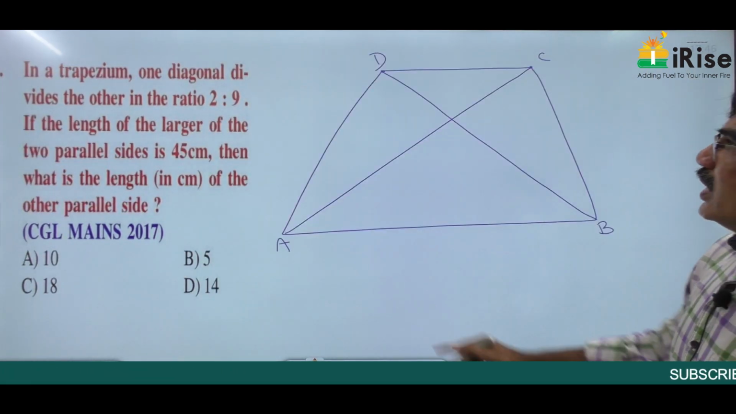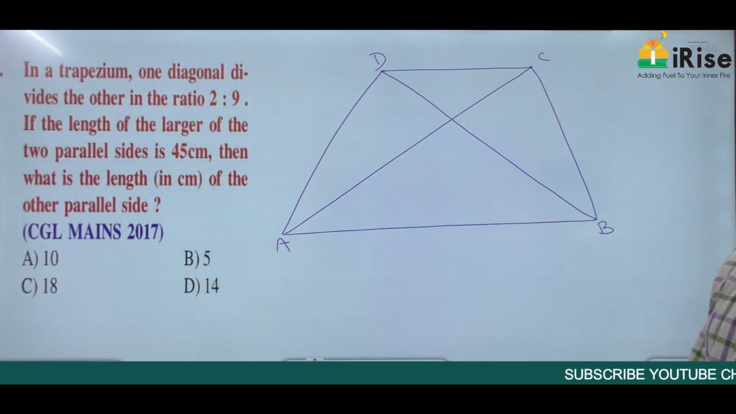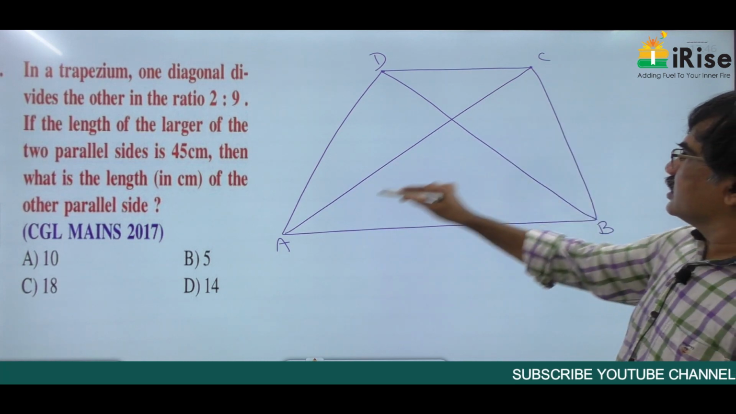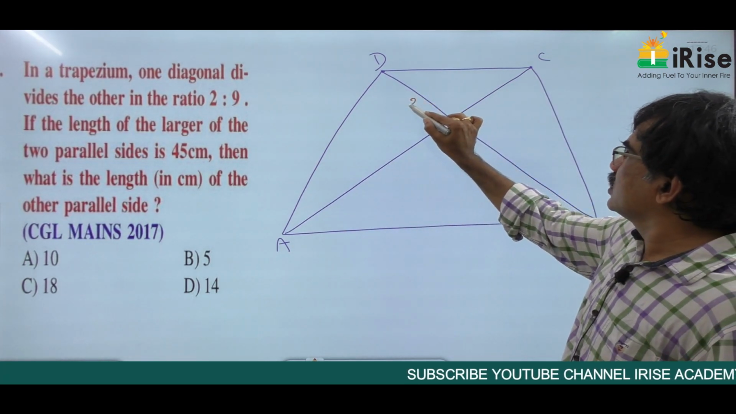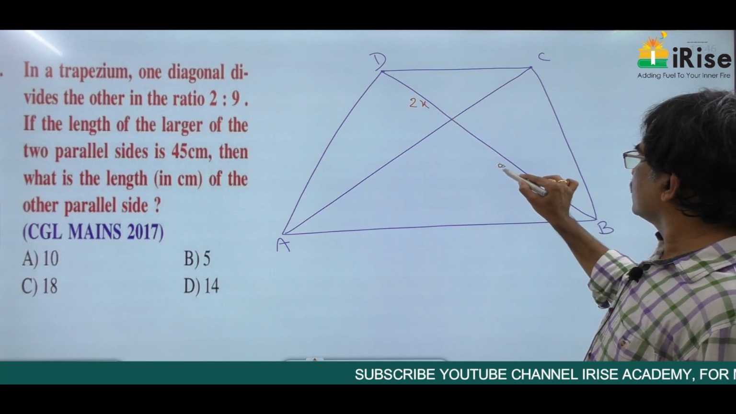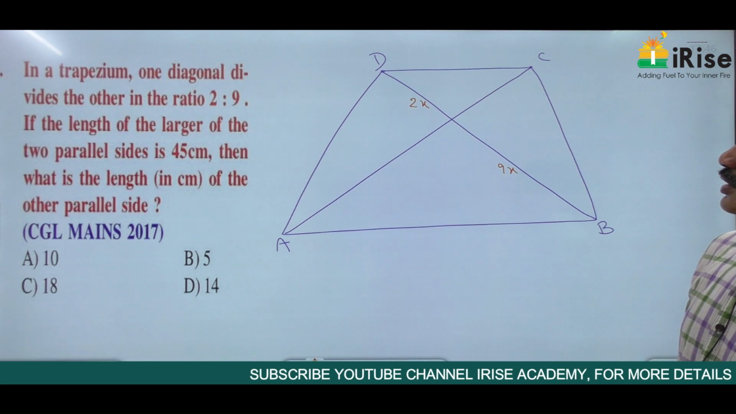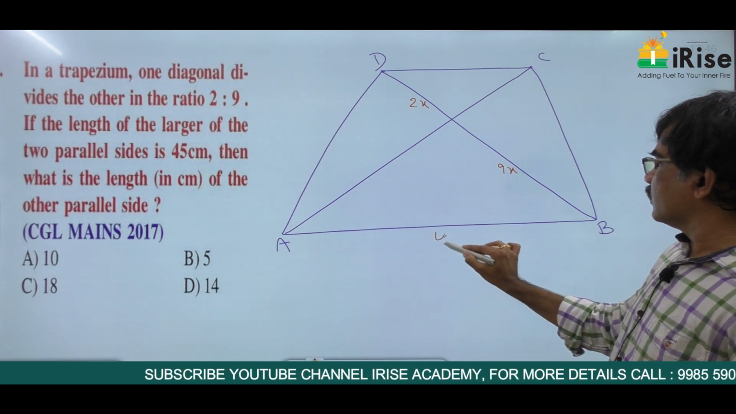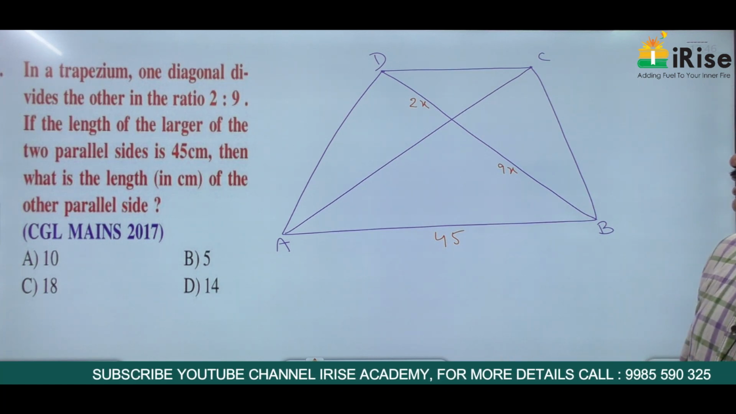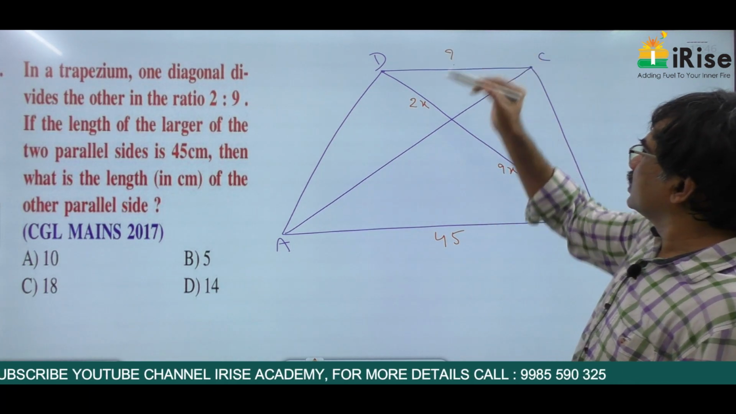In a trapezium, one diagonal divides the other diagonal in the ratio 2:9. Let this AC is one diagonal, divided in the ratio 2:9. If this is 2x, this is 9x. 2 parts, 9 parts. The length of the larger of the parallel sides is 45. If this is 45 centimeters, then what is the length of the other parallel side? That is CD.